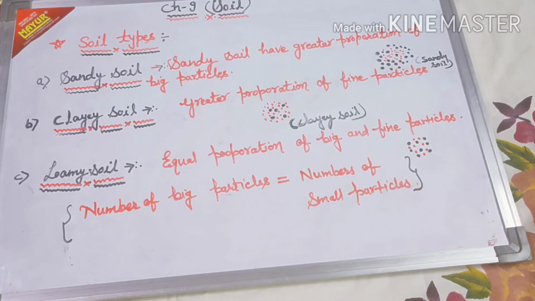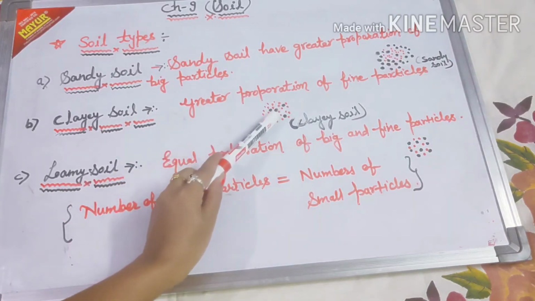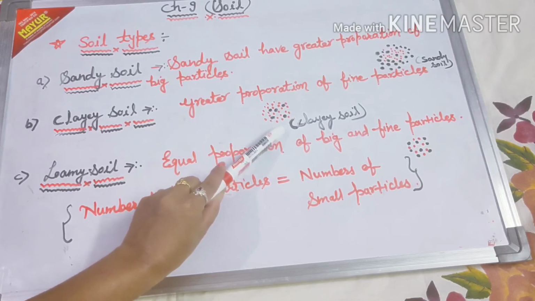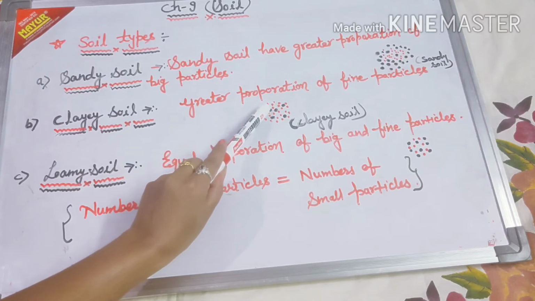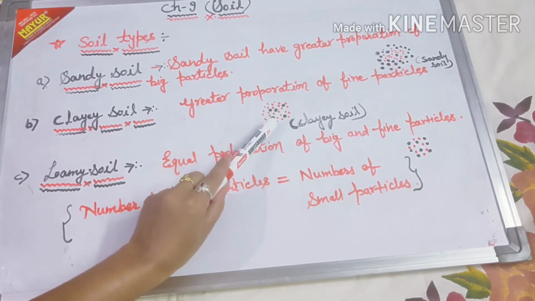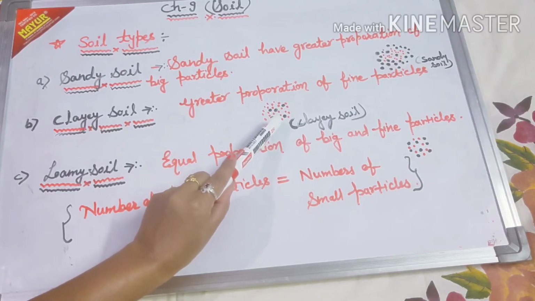Now the next one is clay soil. Clay soil has a greater proportion of fine particles. When we talk about clay soil, they have more fine particles. Here you can see fine particles. So here you see fine particles are more compared to bigger particles.